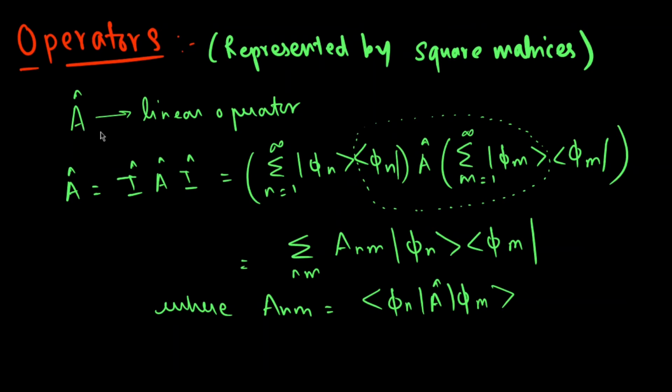Consider a linear operator A cap. Now we can write A cap as I cap into A cap into I cap, as we know our unit operator leaves our operator unchanged. So from the completeness condition, I cap can be written in terms of our basis vectors, and solving this expression we arrive at this equation where Anm is given by bra of φn into A cap into ket of φm, where Anm is the matrix element of our operator A cap.